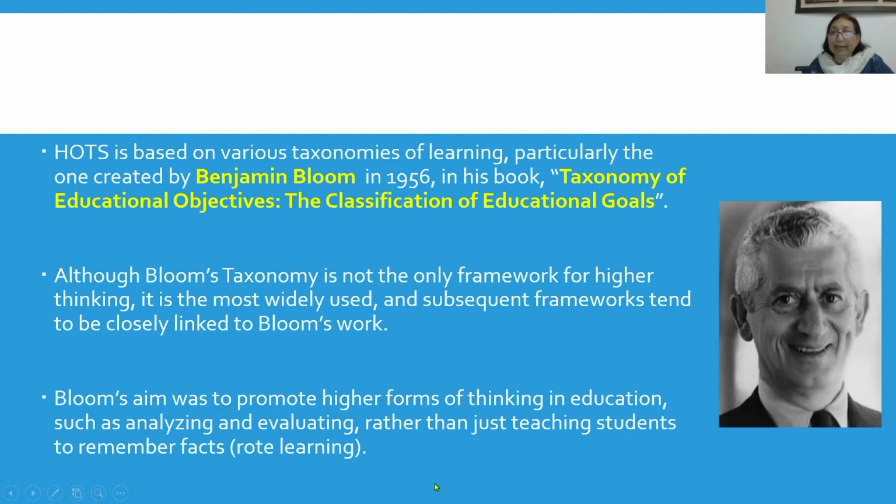So this, as you can see over here, is the picture of Benjamin Bloom. As long back as 1956, in his book Taxonomy of Educational Objectives, the classification of educational goals, he had talked about the concept of learning levels, learning at different levels. So let's see what it is that he was talking about.